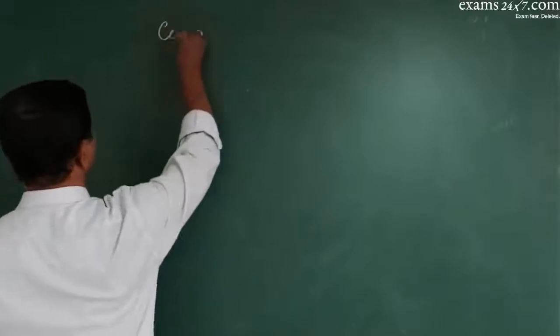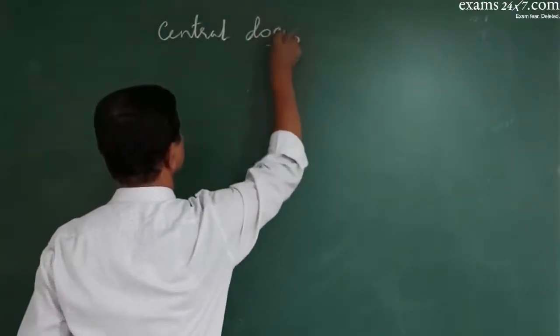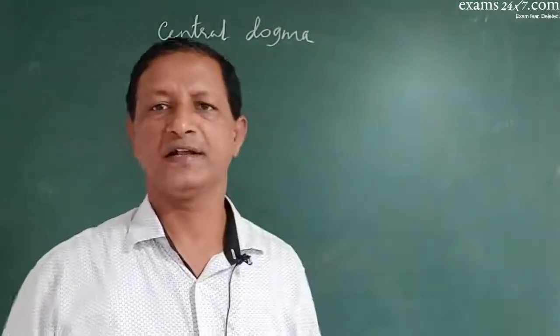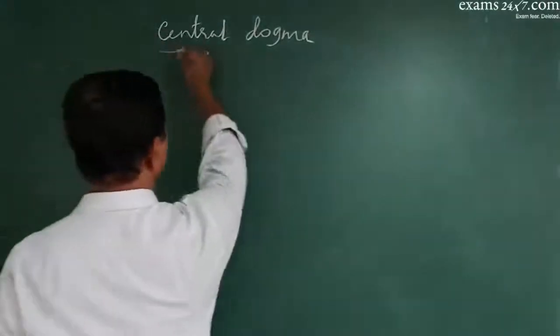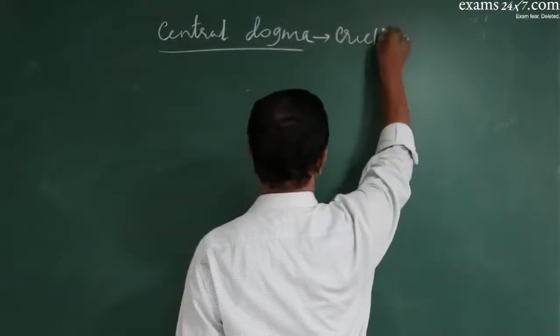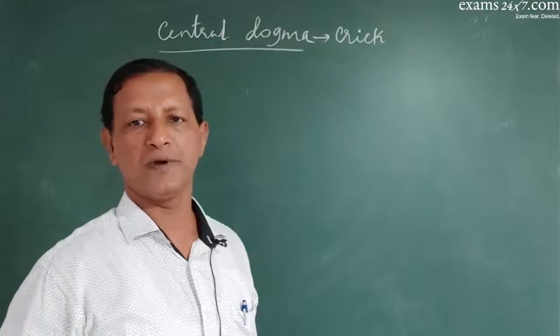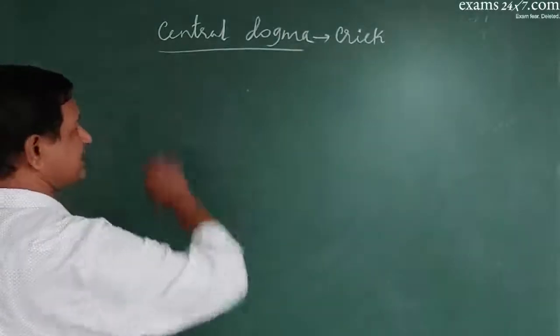And along with this, DNA follows a pattern called central dogma, and this central dogma concept was proposed by Crick. What is a central dogma?